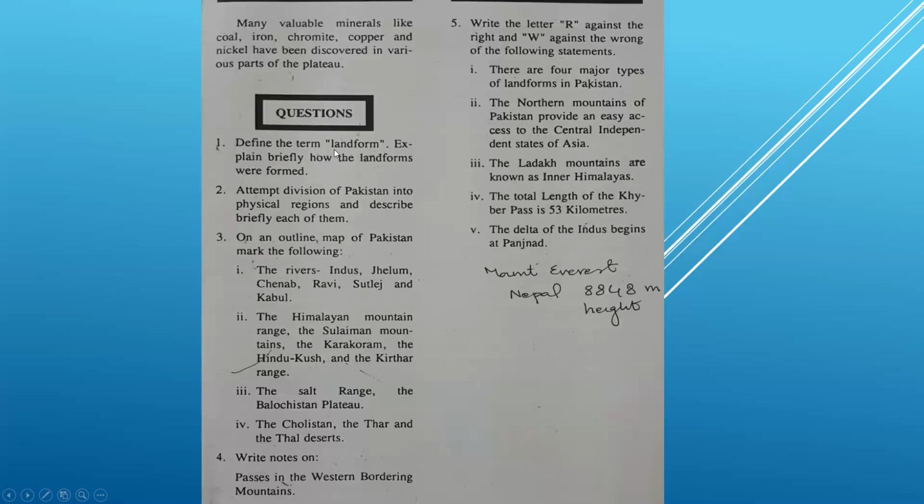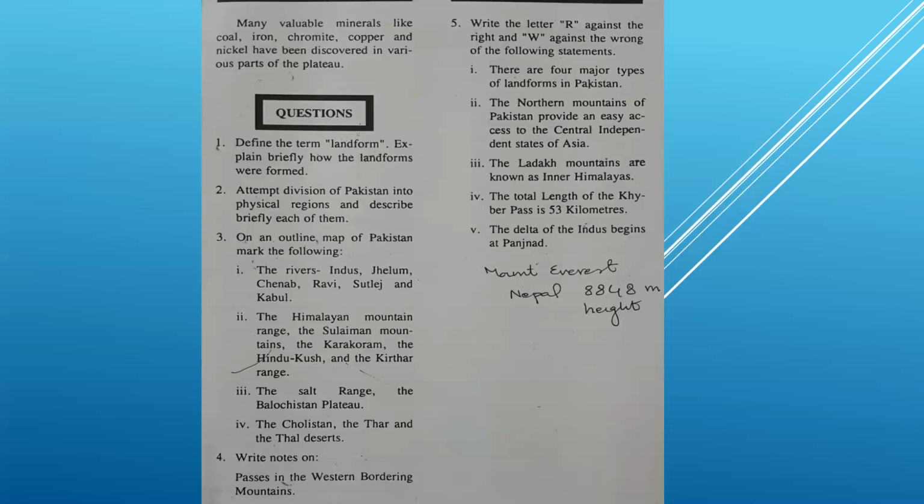The long question: define the term landform. Explain briefly how the landforms were formed. At the start of the chapter, you can see here page number 10, the definition of landform. You will write it completely, and here you will also write the question, how the landforms were formed.